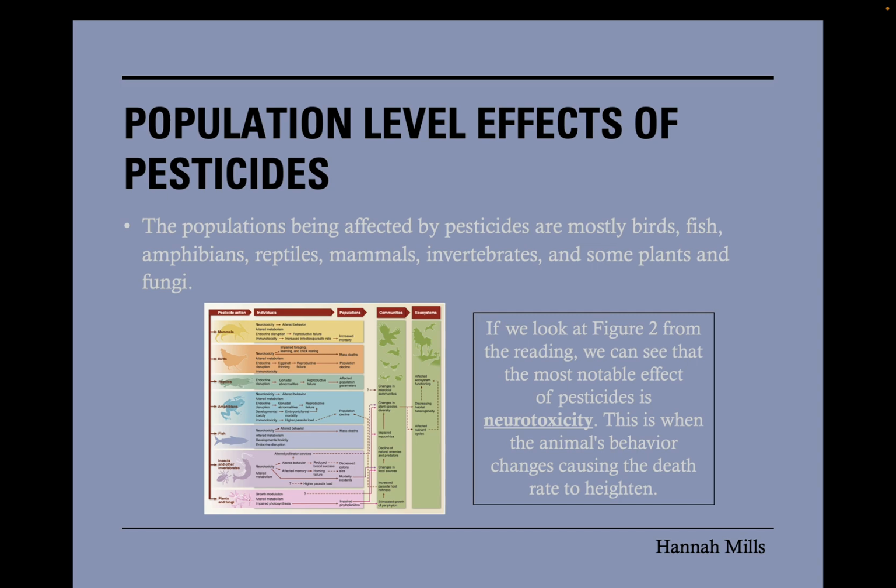So, as we can see in the table below, there are many populations being affected by these pesticides. This includes things like birds, fish, amphibians, reptiles, mammals, invertebrates, which includes things like insects, and some plants and fungi. Now, if we look at figure 2 from our reading, we notice that the most notable effect out of all of them is neurotoxicity. This is when the animal's behavior changes, causing the death rate to heighten. We notice this in almost every single one of these population groups given.